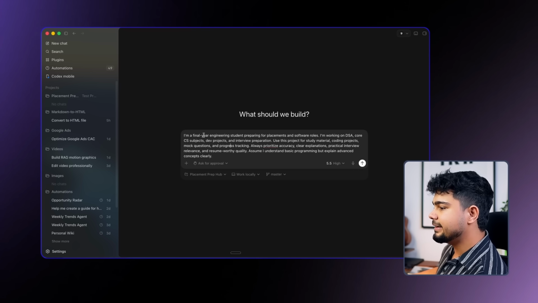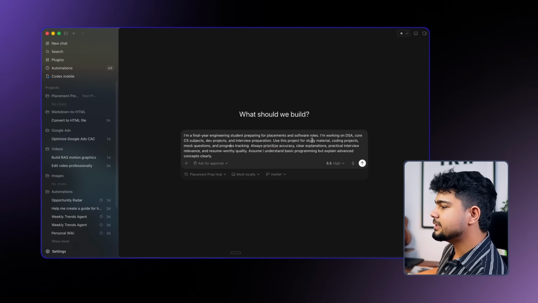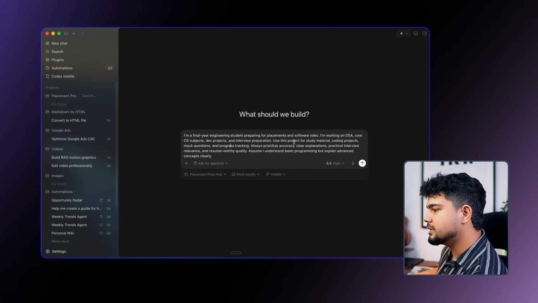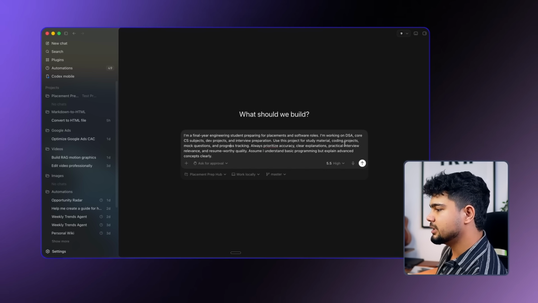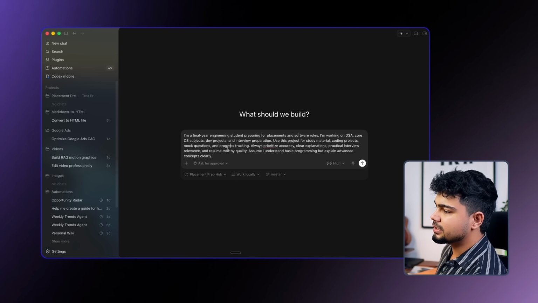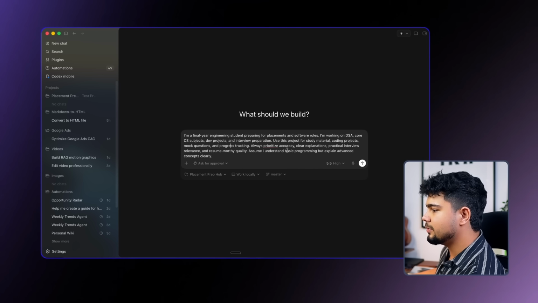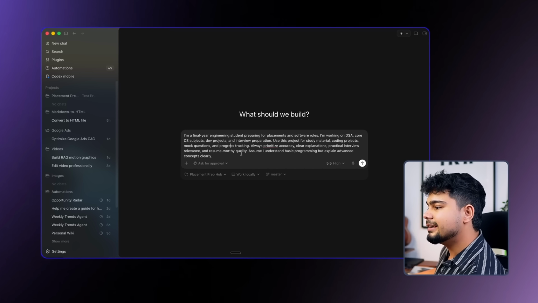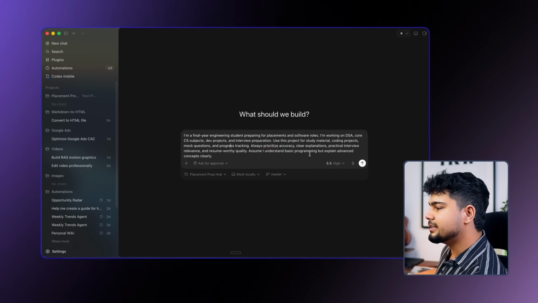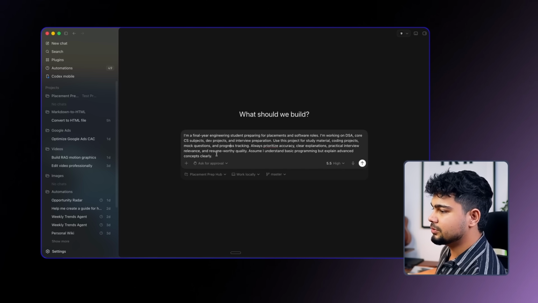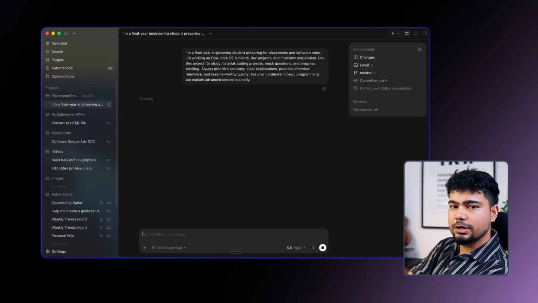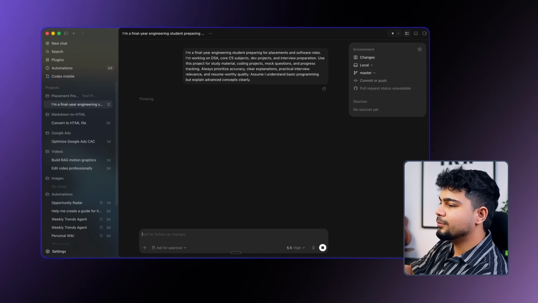As you can see, I'm a final year engineering student preparing for placements and software roles. I'm working on DSA, core CS subjects, dev projects, interview preparation. Use this project for study material, coding projects, mock questions and progress tracking. Always prioritize accuracy, clear explanation, practical interview relevance and resume worthy qualities. Assume I understand basic programming but explain advanced concepts clearly. So we'll just enter. So this will give some context to Codex about what we want to do with this particular project.